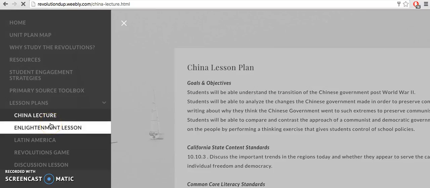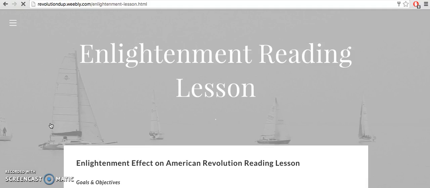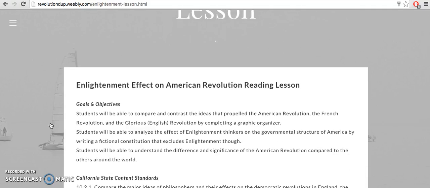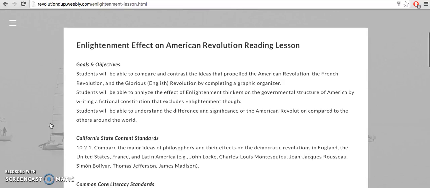All right, next we got the Enlightenment lesson. This lesson is really the lesson that brings everything together. We talked about all the different revolutions already, the different documents, and everything that we talk about and everything that we will talk about is affected by the Enlightenment. It all started here. So really understanding this lesson is going to be the platform for further understanding. You really can't understand this lesson enough.